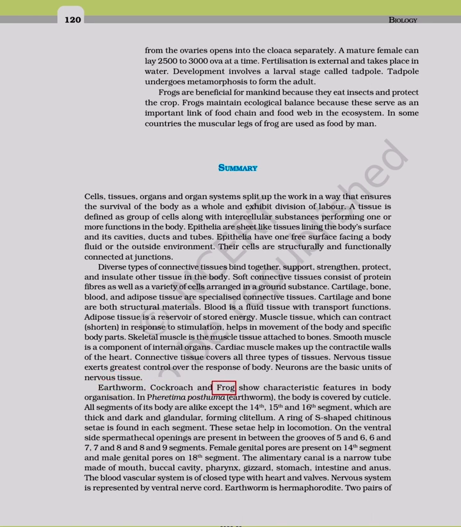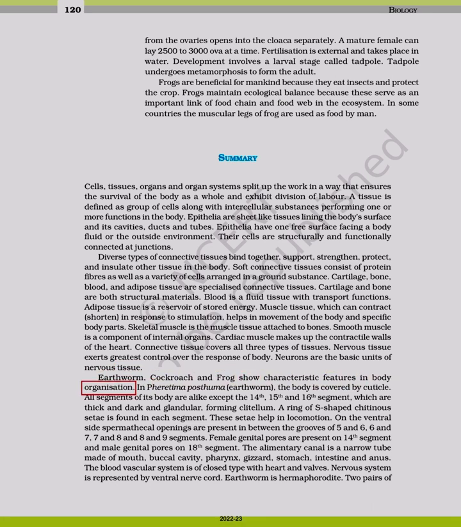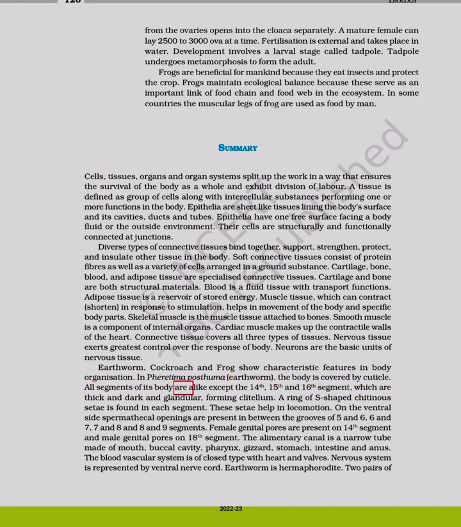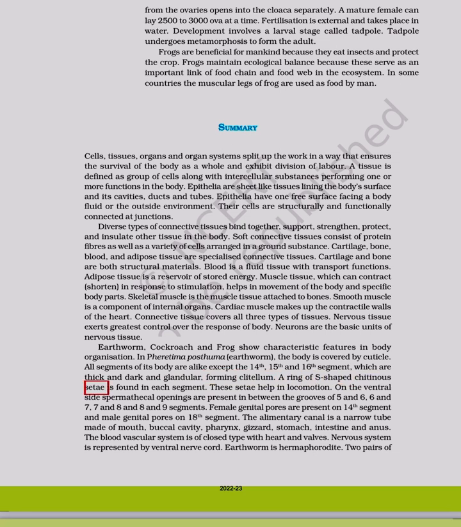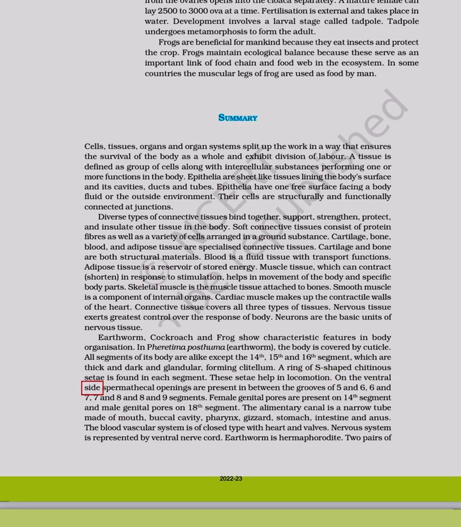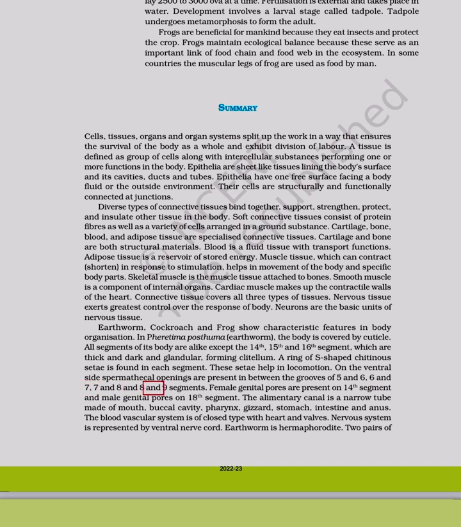Earthworm, cockroach and frog show characteristic features in body organization. In Pheretima posthuma, earthworm, the body is covered by cuticle. All segments of its body are alike except the 14th, 15th and 16th segment, which are thick and dark and glandular, forming clitellum. A ring of S-shaped chitinous setae is found in each segment. These setae help in locomotion. On the ventral side, spermathecal openings are present in between the grooves of 5 and 6, 6 and 7, 7 and 8, and 8 and 9 segments.